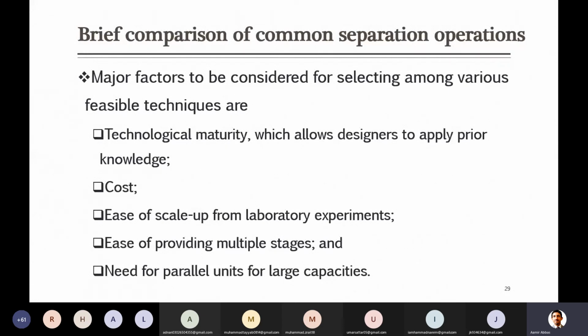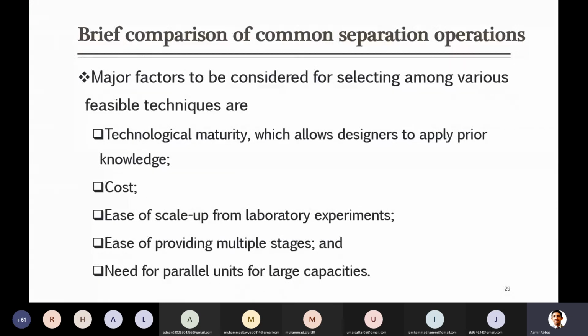Then for example, if someone is supplying you the equipment, later on for the maintenance, do we have expertise in the country where you want to install, or will you always have to ask someone from some other country to come and fix even a small problem? All these things are kept in mind when you are in industry and you have to select some equipment.